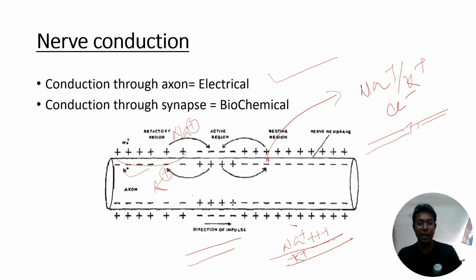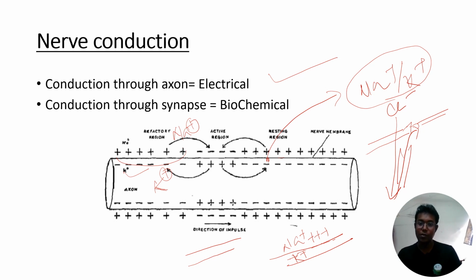When an impulse or an external stimulus arrives, it causes the opening of certain channels, the sodium potassium channels. Due to the opening of these channels, the potassium will go out, as more potassium is present inside, it will tend to go out, and the sodium will come in. Due to accumulation of more sodium inside, the inside now becomes positively charged and the outside becomes negatively charged. This condition is called your depolarization, and that is called your action potential.